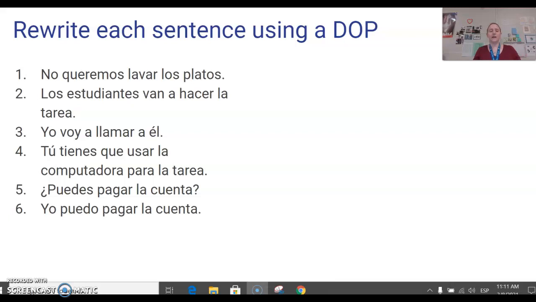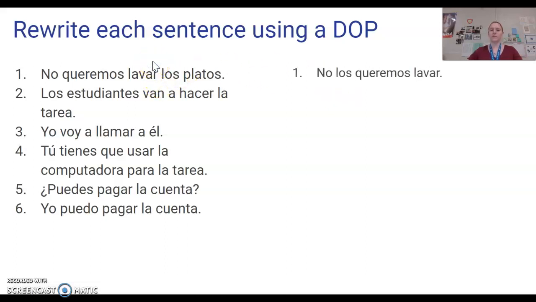Okay, at the end of the last video, I asked you to rewrite these sentences using a direct object pronoun, and to write each sentence two ways. So one with the DOP before the verb, and one with the DOP attached to the second verb. Okay, so number one, los platos would be my direct object. I'm going to use the DOP los to replace it. So the first way that you can write it is no los queremos lavar.